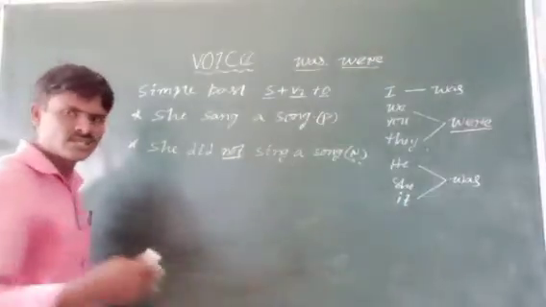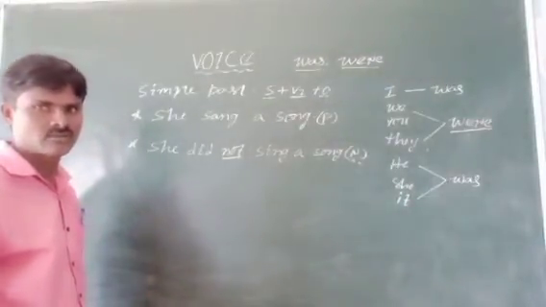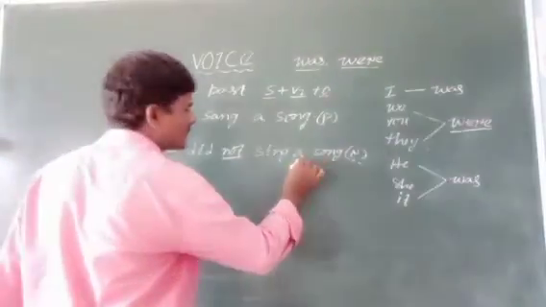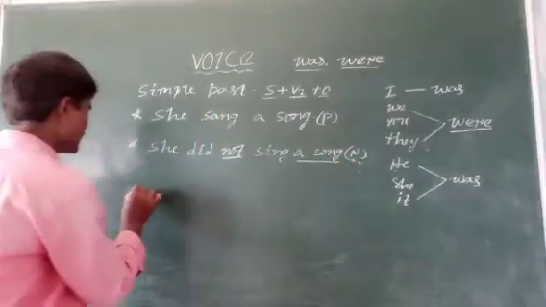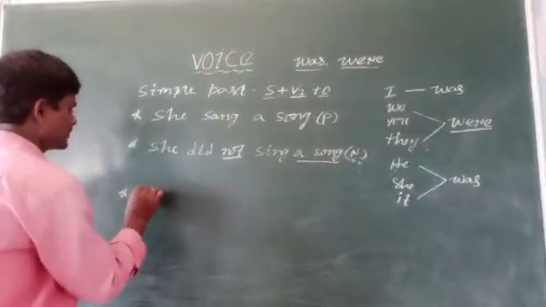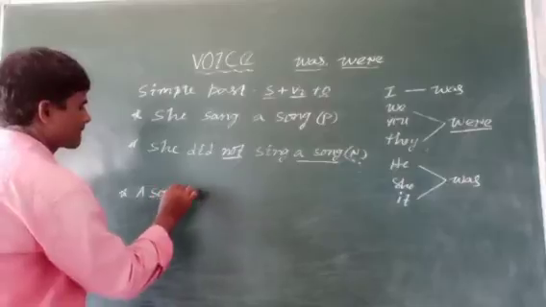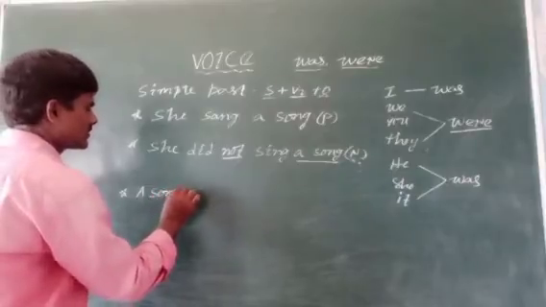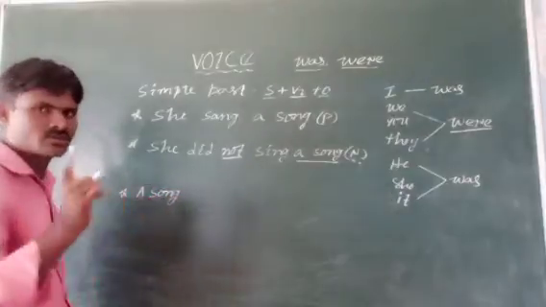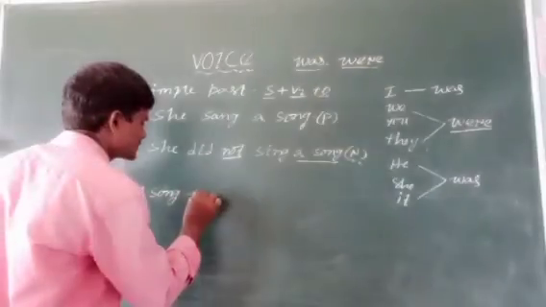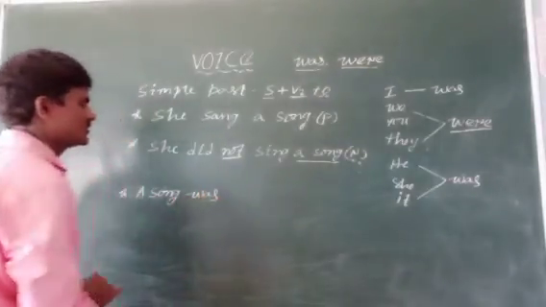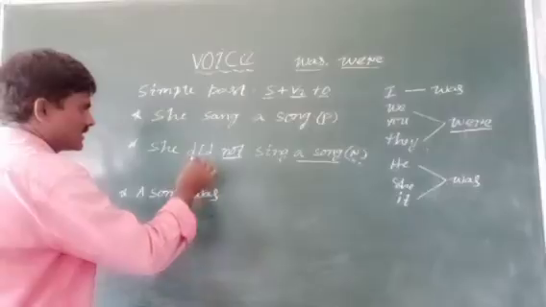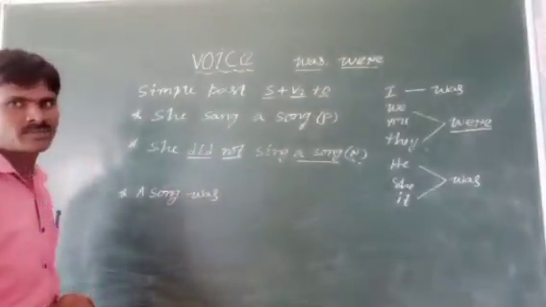First, follow the same rule. You have to bring a song first. One song, that's why you have to use was. A song was sung. Here did is also a helping verb.